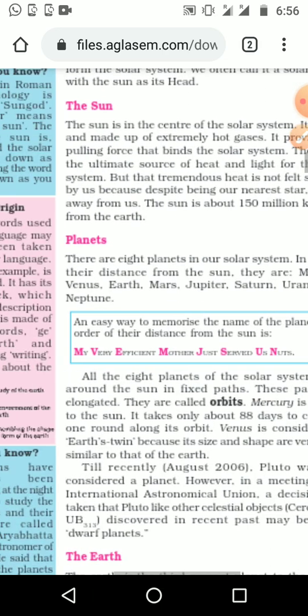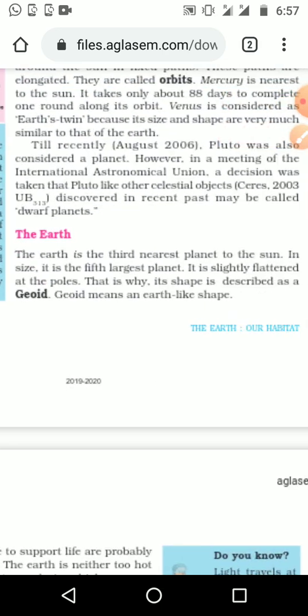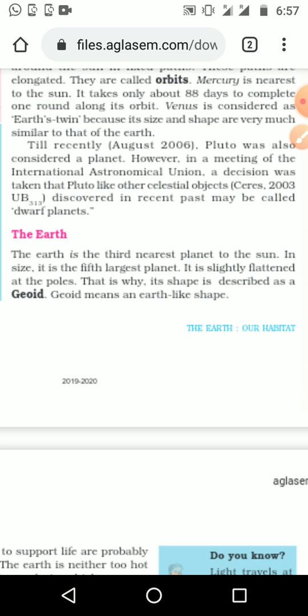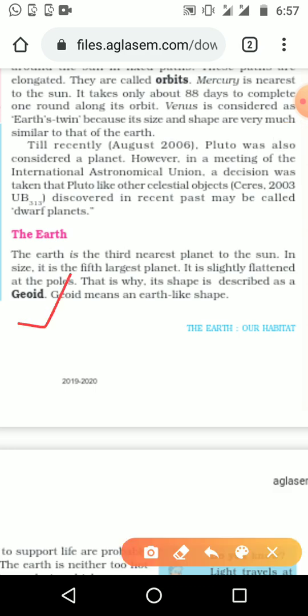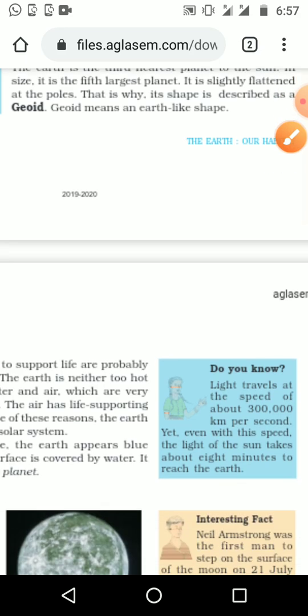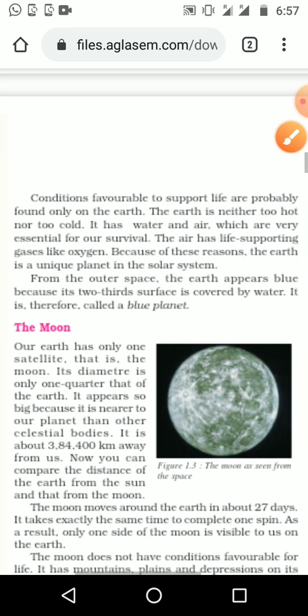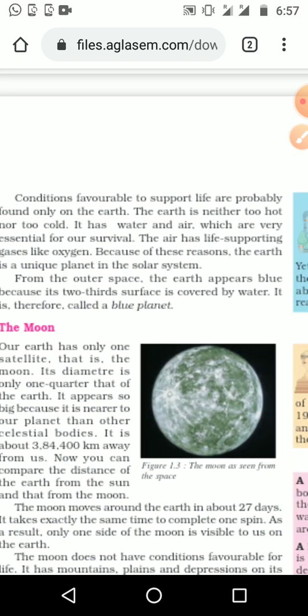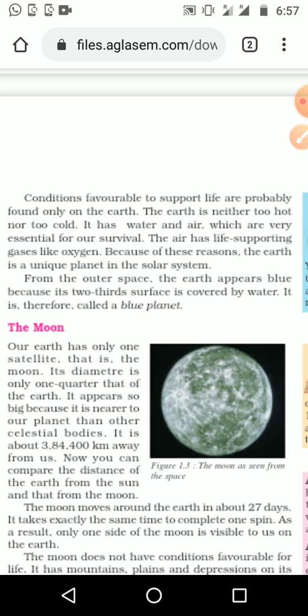Next, after that we want to study the earth. Earth is the third nearest planet to the sun, and the shape of the earth is called a geoid. That may be asked as a one mark question, or match the pair, or fill in the blanks, or multiple choice question. Anyway, it may be asked in the objective.